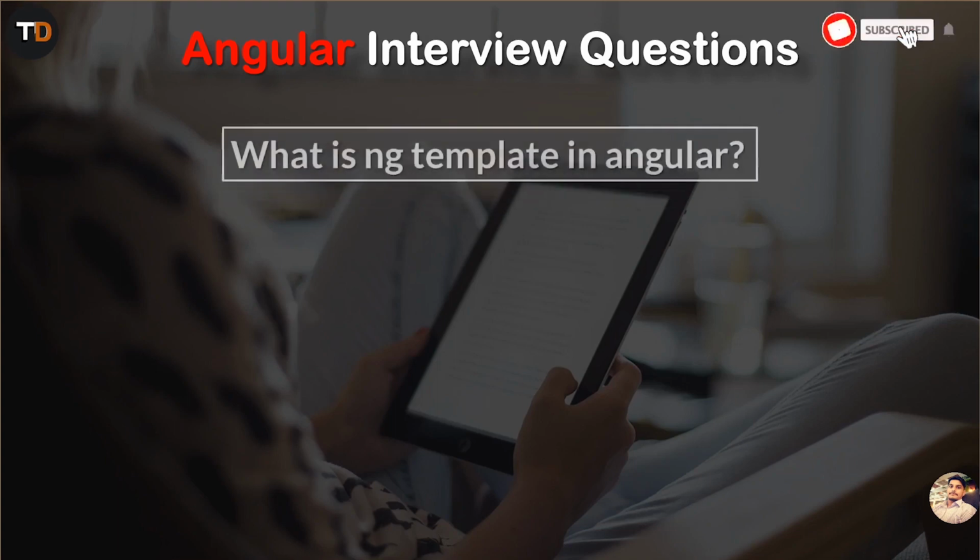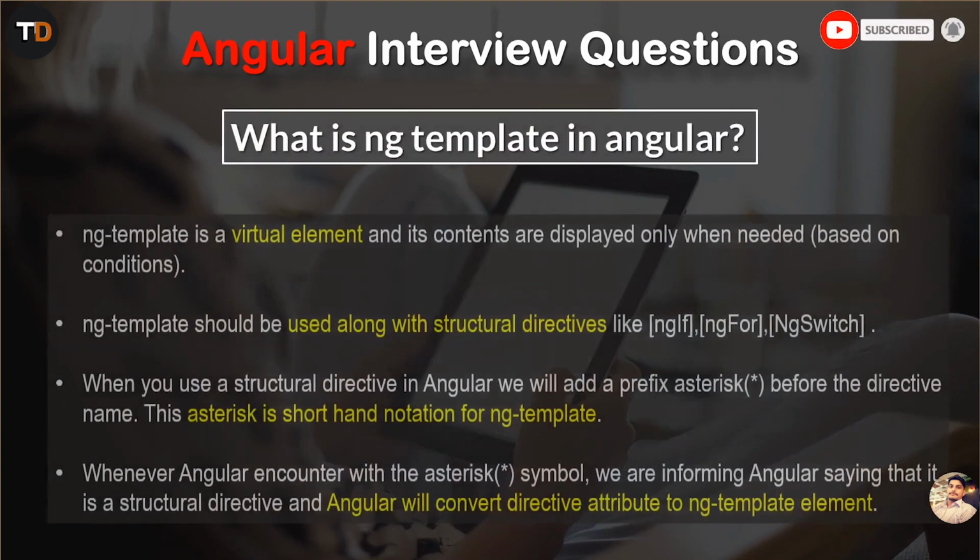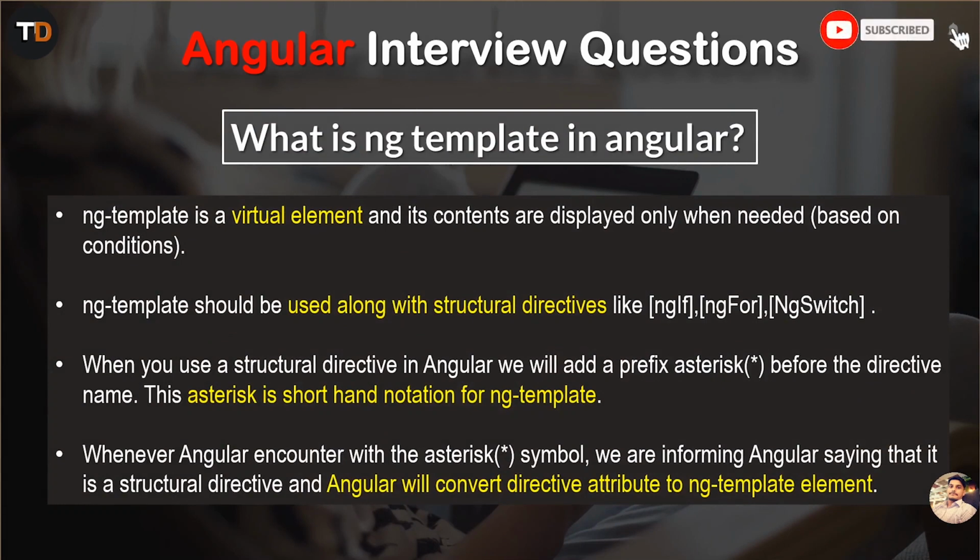Next question: what is ng-template in Angular, guys? ng-template is a virtual element and its contents are displayed only when needed, based on conditions. ng-template should be used along with structural directives like ngIf, ngFor, ngSwitch. When you use a structural directive in Angular, we add an asterisk prefix before the directive name. This asterisk is shorthand notation for ng-template. When Angular encounters the asterisk symbol, we are informing Angular that it is a structural directive, and Angular will convert the directive attribute to an ng-template element.